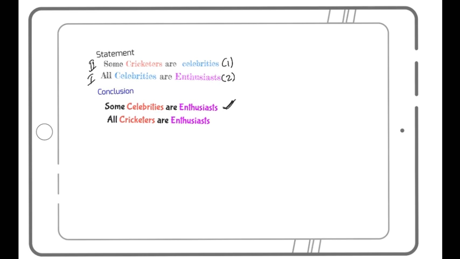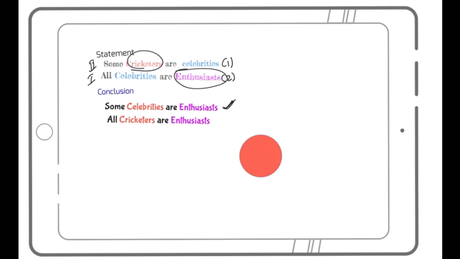Now, my next statement is all cricketers are enthusiasts. So it is between cricketer and enthusiast. By observation, I can say this will probably not follow, right? But just for your better understanding, ideally I won't draw the diagram in this case, because I know if all celebrities are enthusiasts and some cricketers are here, I cannot get an all with this. But still, I'll go ahead and for better understanding, we'll draw this.